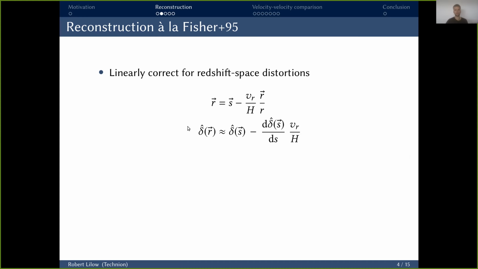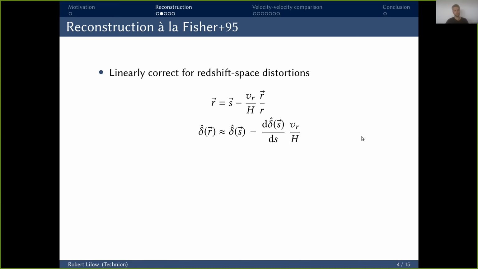So in line with our linear theory assumption, we relate the real space and redshift space overdensities by linearly Taylor expanding to first order in peculiar velocity, allowing us to correct for these distortions in a self-consistent single step, rather than having to do some iterative process.